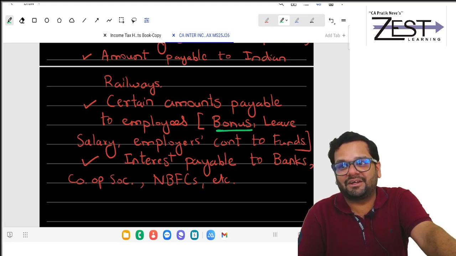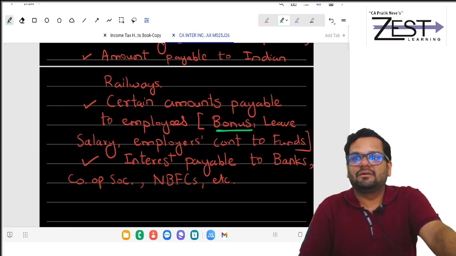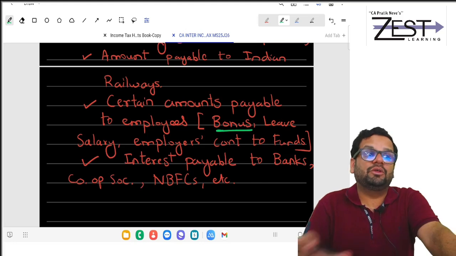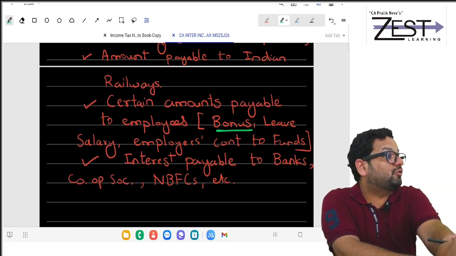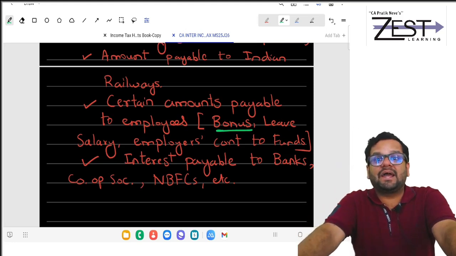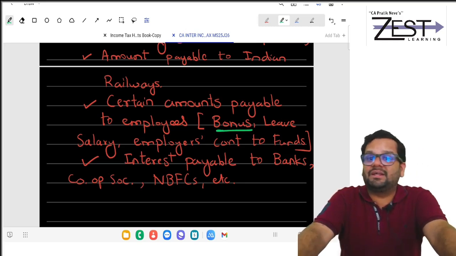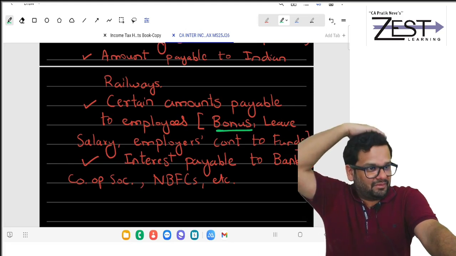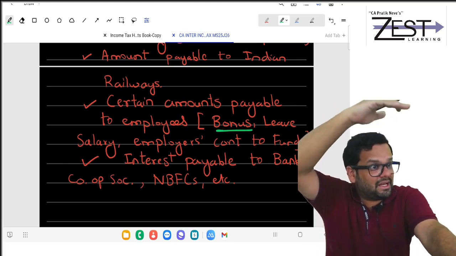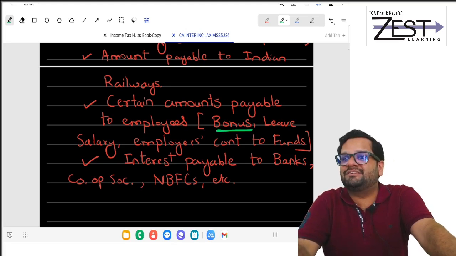31st October was the date. We were sitting and finalizing liability. You know, most of the clients do at the last moment. We were doing that. Now what to do? Bonus was not paid. But bonus provision was made in the books of account of 20 lakhs. So if we don't pay bonus of 20 lakhs today, then 20 lakhs will be added back to NP while computing PGBP. So total income will go up. Taxable income will go up by 20 lakhs. So tax at that time for companies was 30%. So 6 lakh rupees liability will increase.